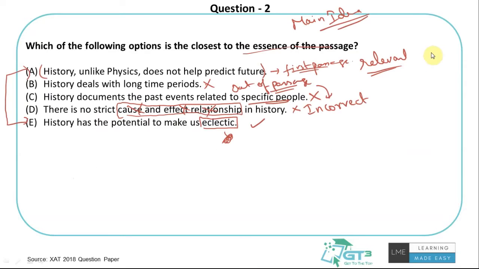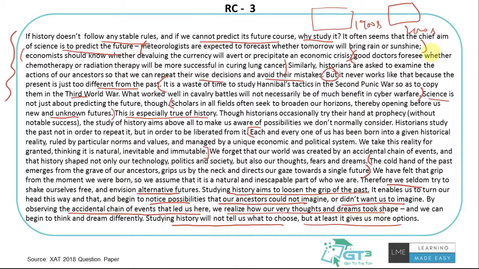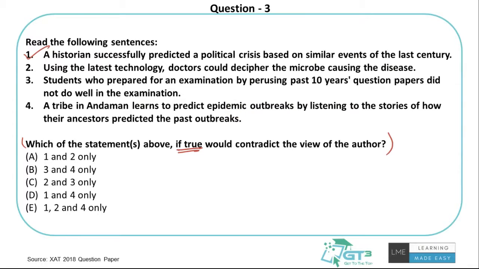In the first part of the passage, the author was talking about how history cannot predict the future because it never works like that, because the present is just too different from the past. It is a waste of time to study Hannibal's tactics, etc. So this one is straight away contradicting what the author explained in the entire first part of the passage. So this should be in one of my options. That way I can eliminate this too, straightforward.